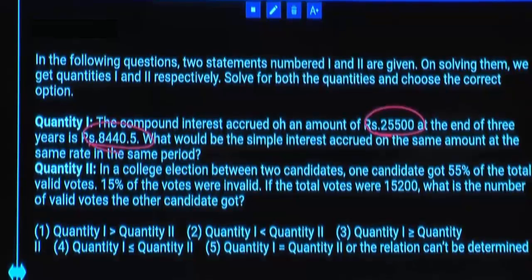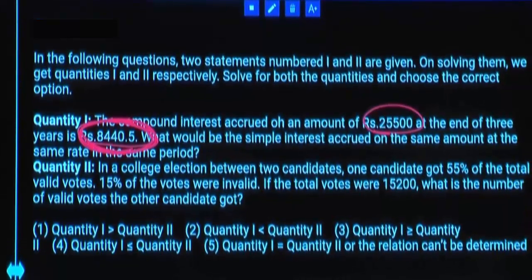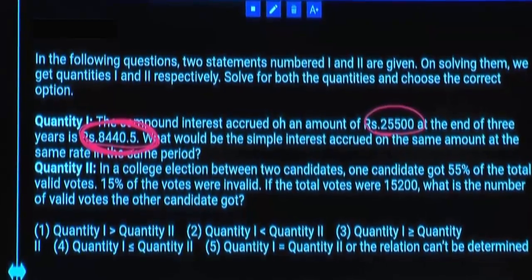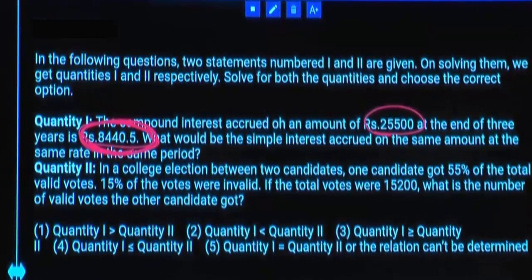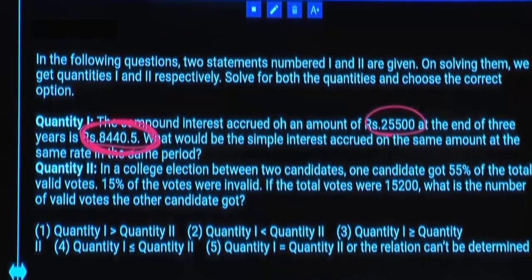But you have 8,440, which is more than 7,500. Yes or no? So, as this number is more than 30%, can we take rate of interest as 10% per annum? Even if you calculate, you will get the same. You calculate compound interest for 3 years and principal as a percentage, you will get 33.1%.